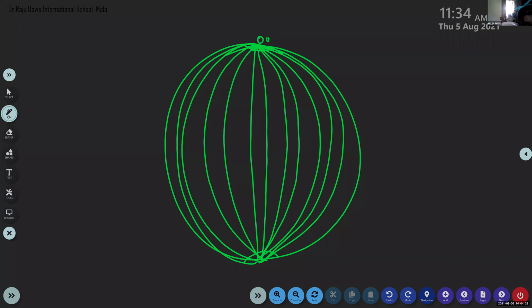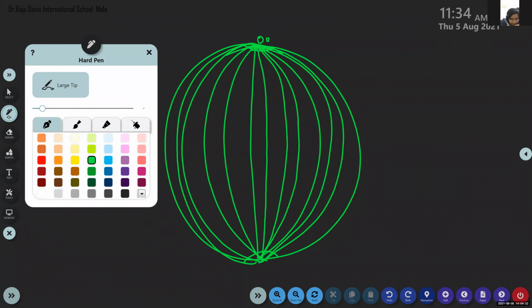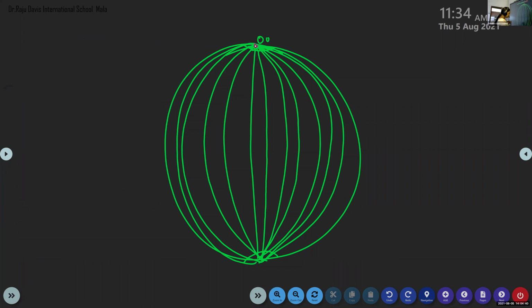Yes, ma'am. See, it meets at the North Pole and South Pole. If you look at the diagram, you can see all the lines are meeting at the poles. So all lines of longitudes meet at the poles. There are 360 lines of longitudes. The prime meridian is also known as the Greenwich meridian.